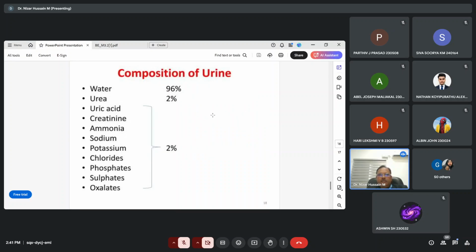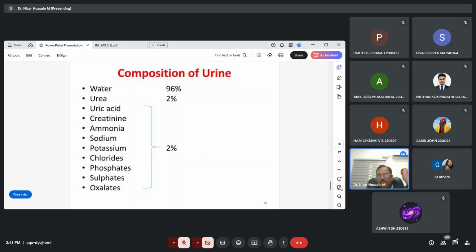Then these are the general composition of the urine. It consists of 96% water, which is the major percentage. Then urea 2%. Then uric acid, creatinine, ammonia, sodium, potassium, chlorides, phosphates, sulfates, and oxalates together come to around 2%.